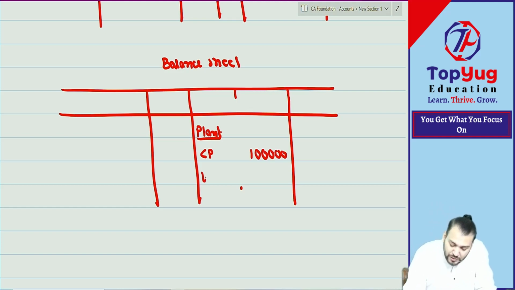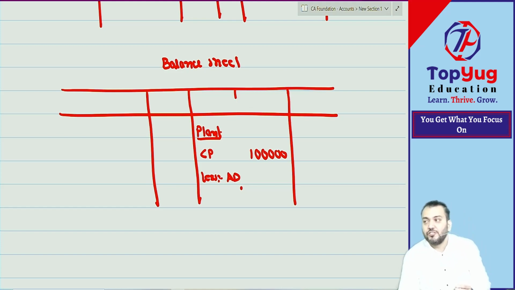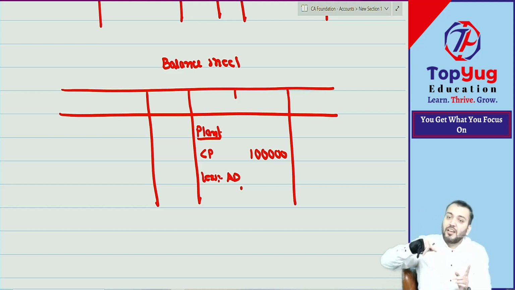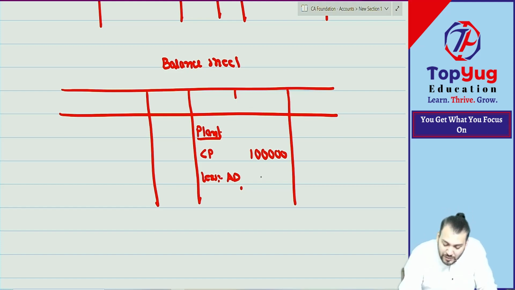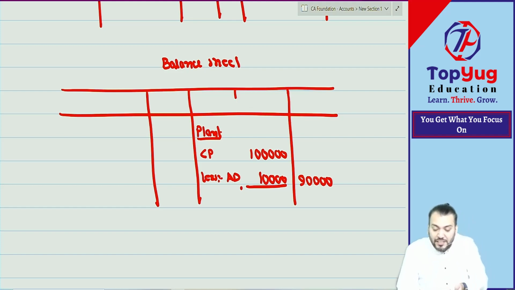And from this we will show accumulated depreciation. I am writing AD. Chalega? AD means accumulated depreciation, which will be shown by way of deduction from cost price. So we write down 10,000 and the same effect will come in the balance sheet. But can I say this is the other way of maintaining plant account? Because in this balance sheet, we are able to understand what is the cost price of plant.